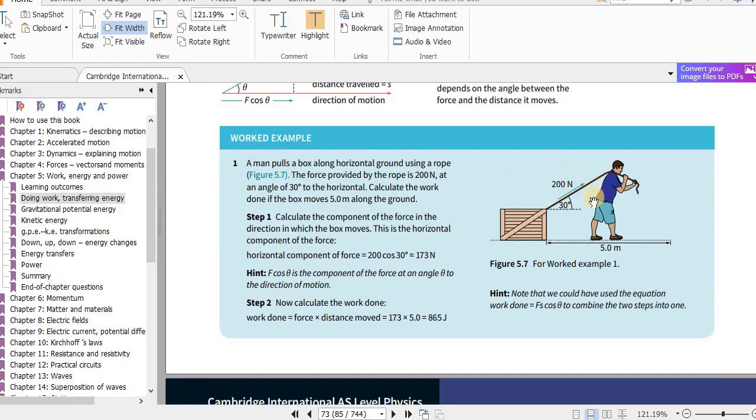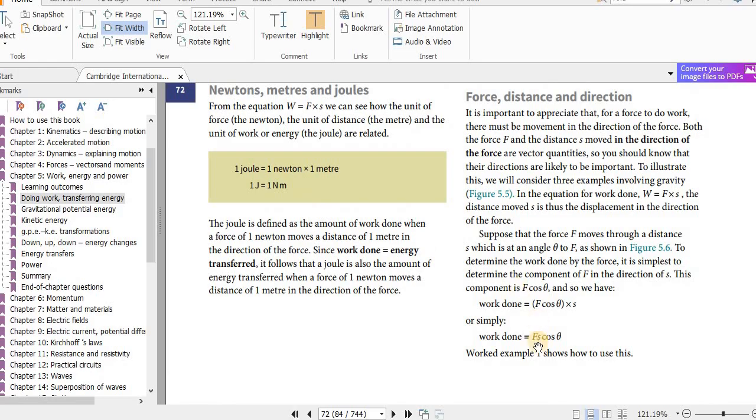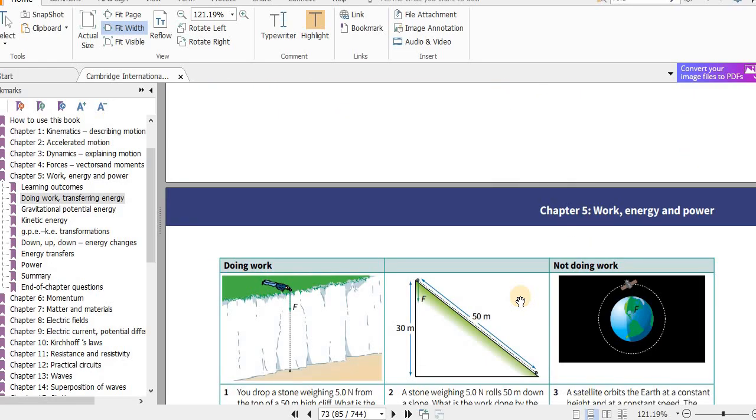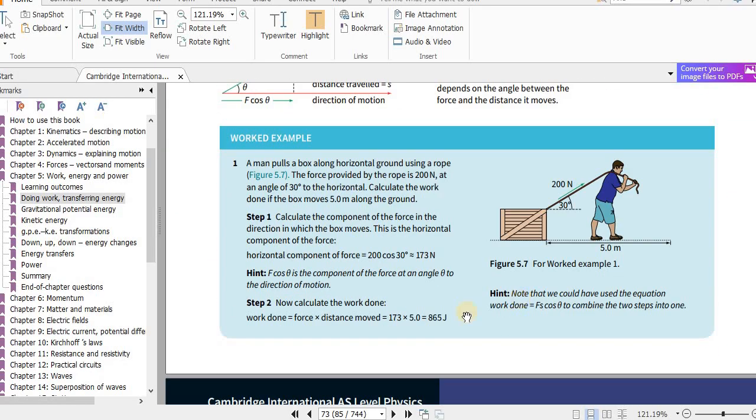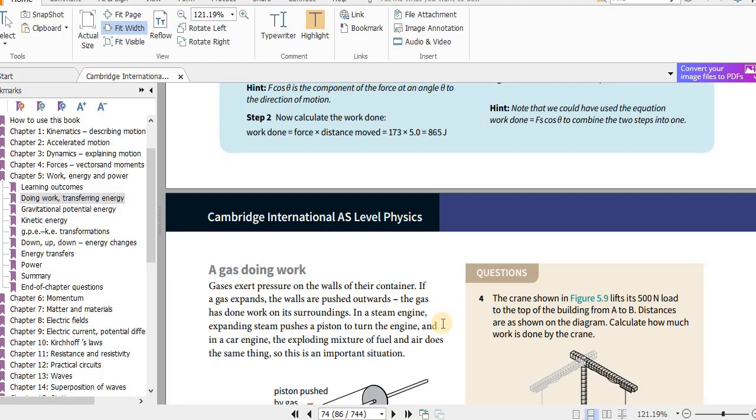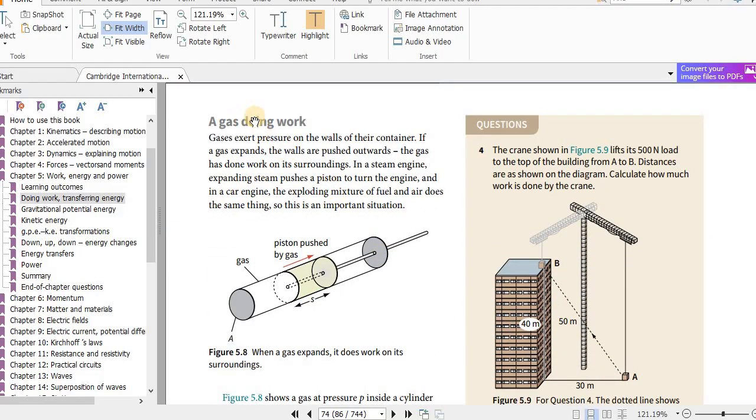So simple, 200 times 5 times cosine 30. What they do is they resolve this force in this direction, which is 200 cosine 30, and then they multiply it by 5. Or simply you can use this equation directly. That will avoid any confusion. Okay, then you get 865.